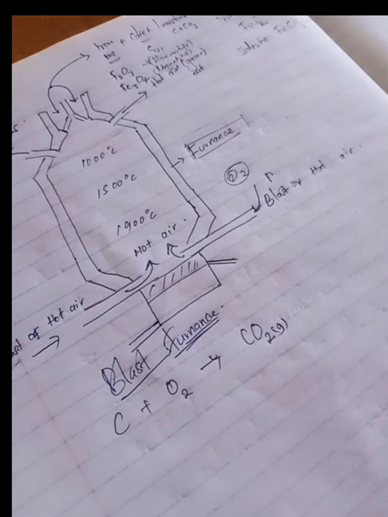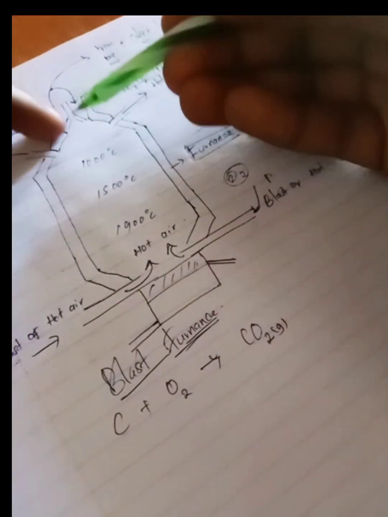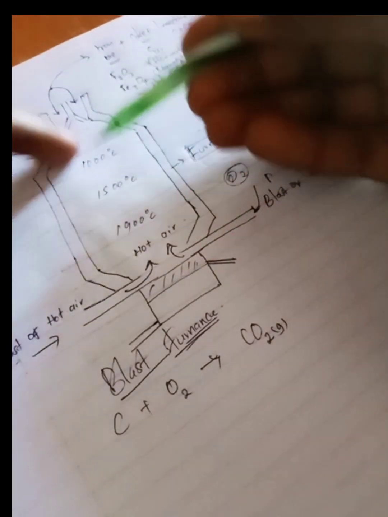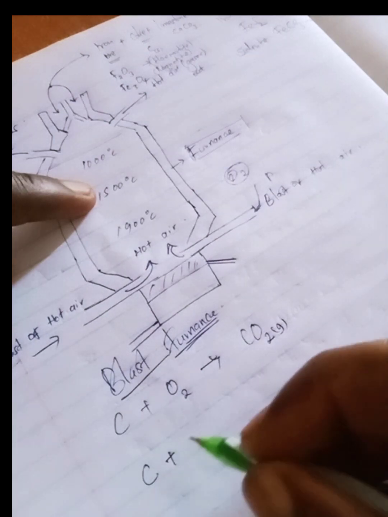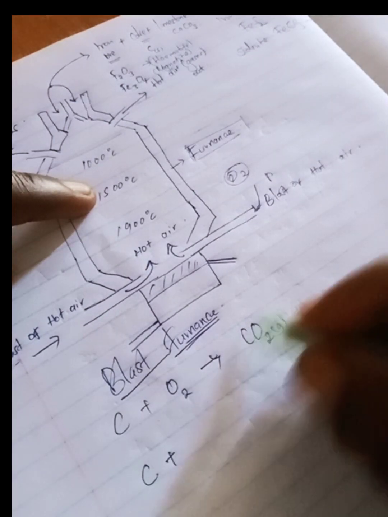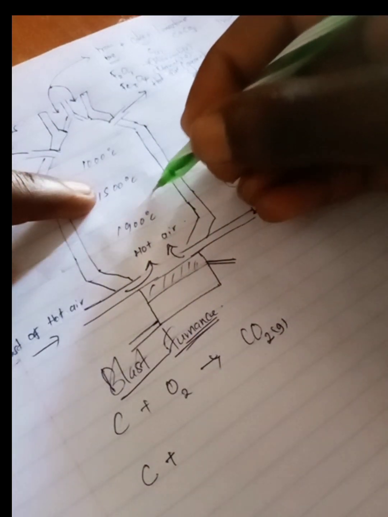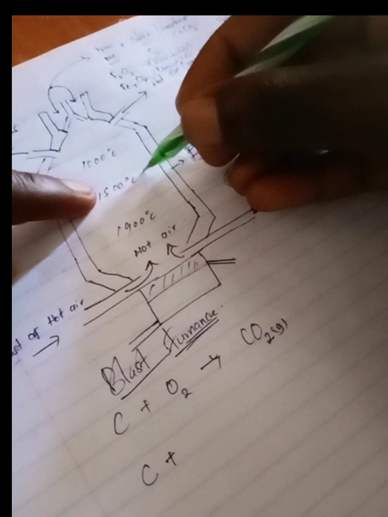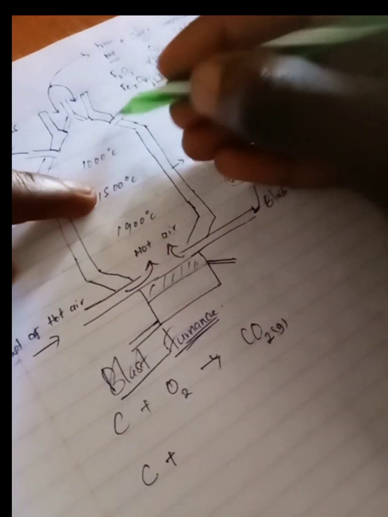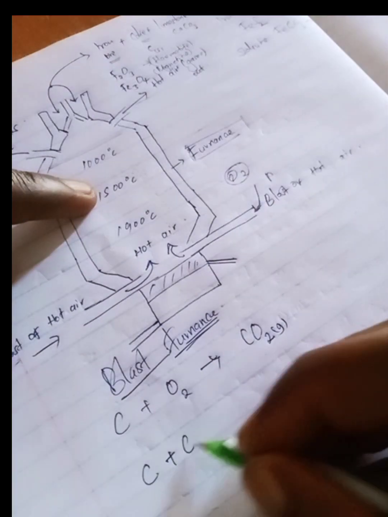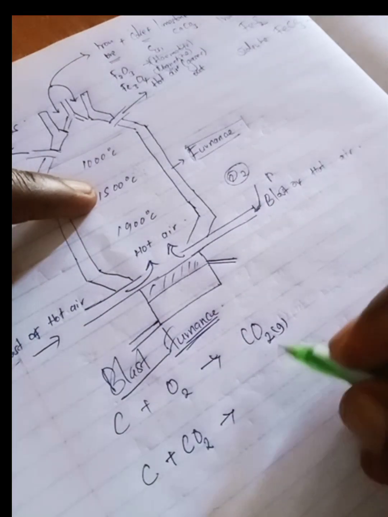Then the carbon that is still moving, remember you are continuing adding it, then we shall find that the carbon will react again with the gas that is being produced, because the gas being produced starts to coalesce above the furnace. This is a gas that will come out as hot air. So carbon will react with carbon 4 oxide, which will give us